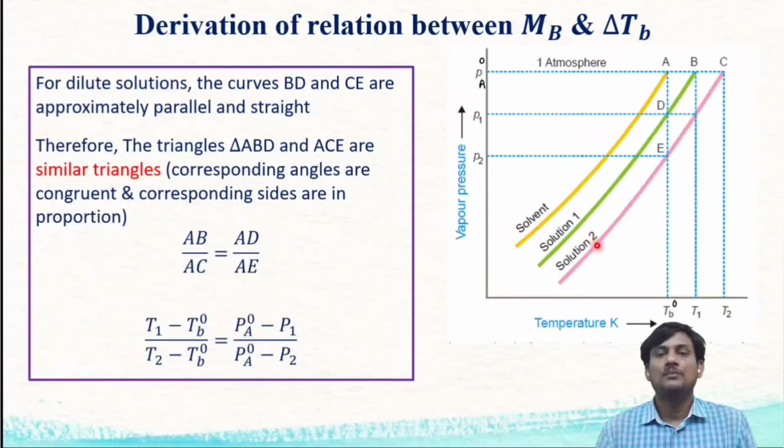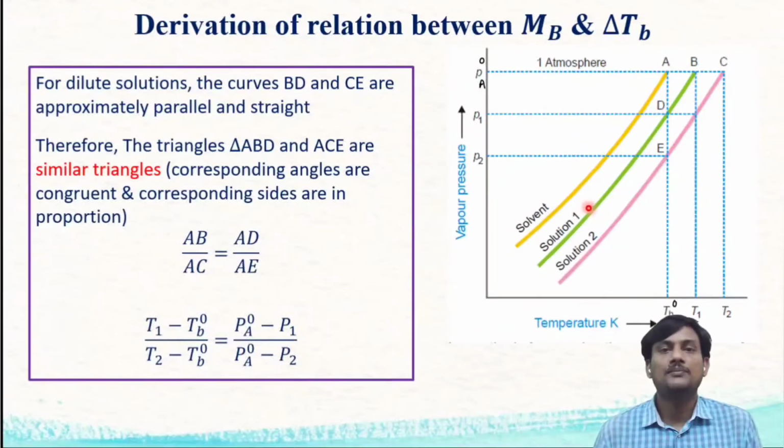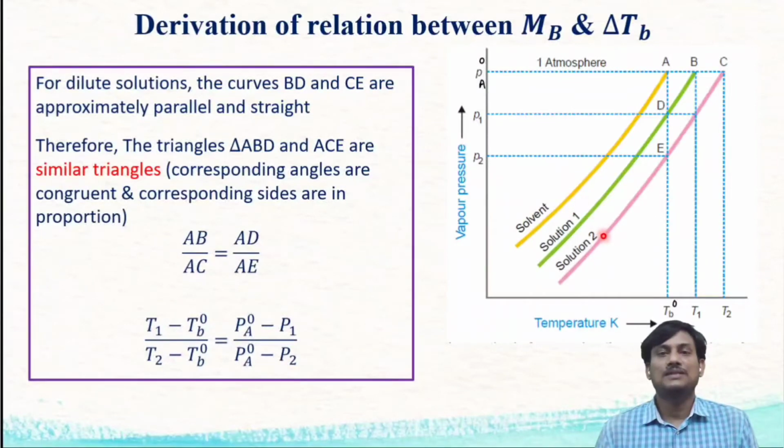When you add more non-volatile solute to the solvent, there is a formation of solution 2. In this case, the vapor pressure is less when compared with solution 1 and the solvent. So when you add non-volatile solute to the solvent, there is a decrease in vapor pressure. In this curve, the point A represents the boiling point of the pure solvent, that is Tb naught. B represents the boiling point of solution 1. C represents the boiling point of solution 2, that is T2.